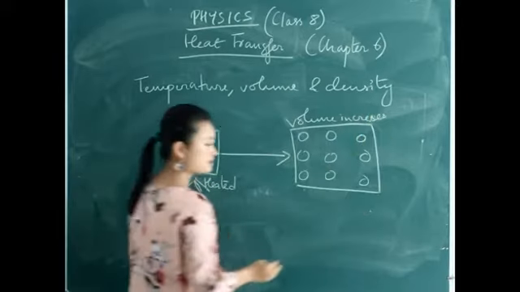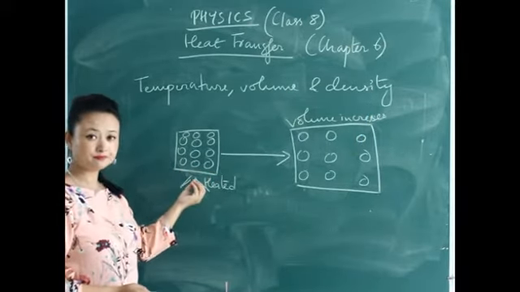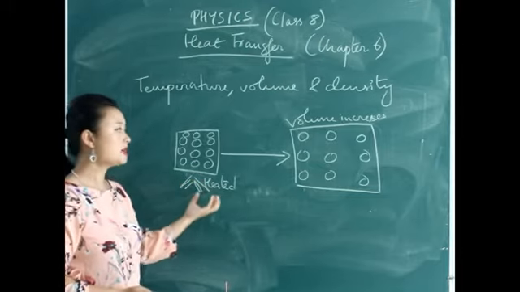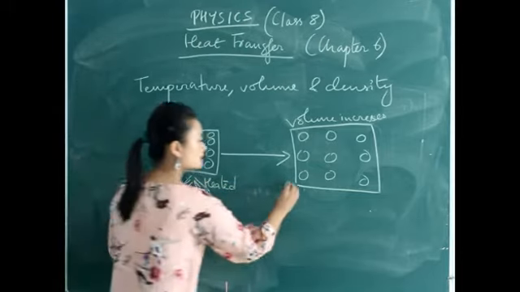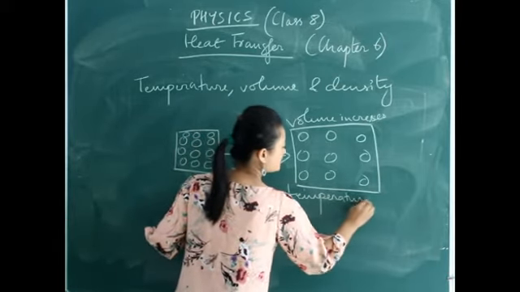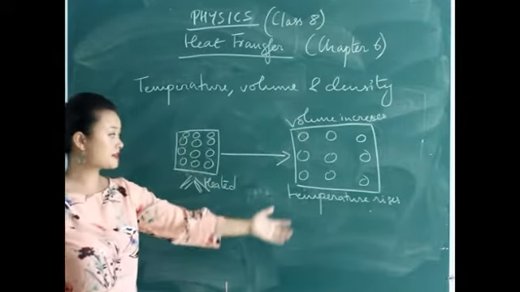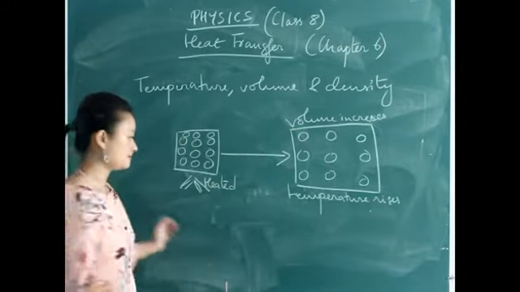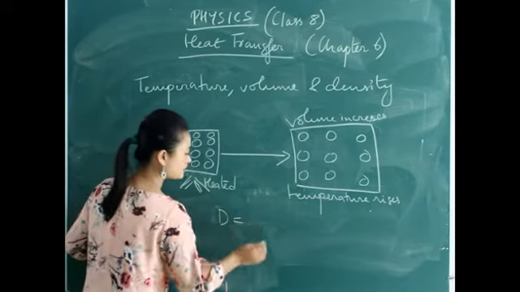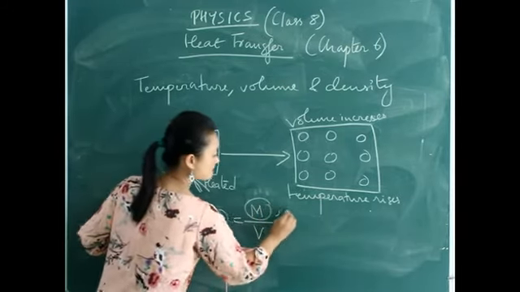Because the substance was supplied with heat, the temperature also rises. So temperature rises, volume increases. What happens to density then? How is density related to volume? Density is mass divided by volume. Mass remains the same.